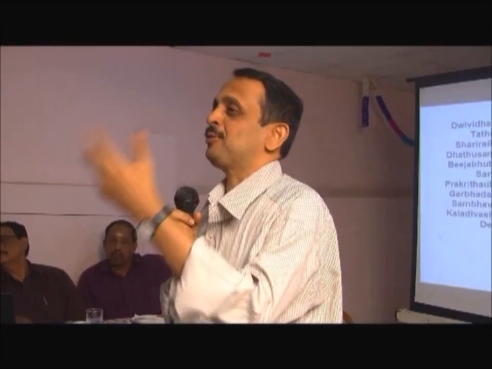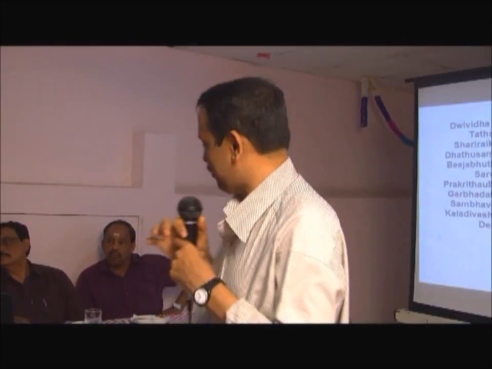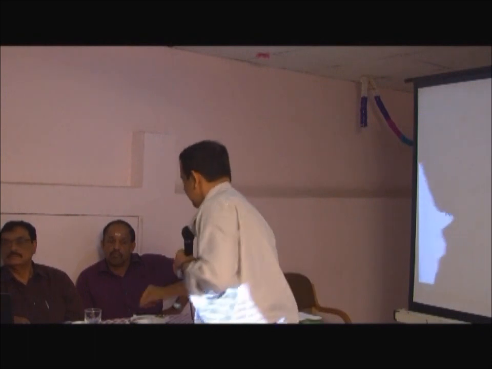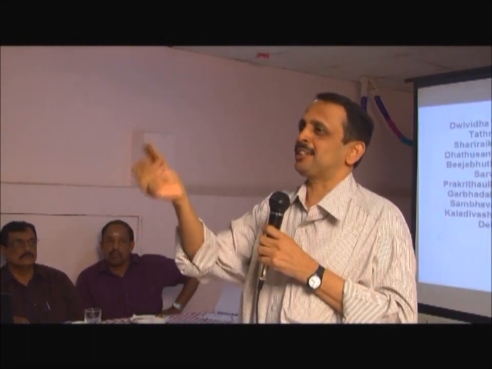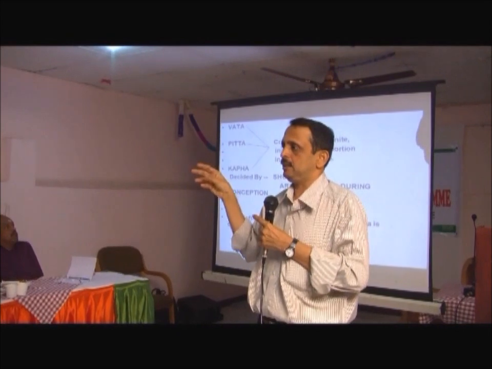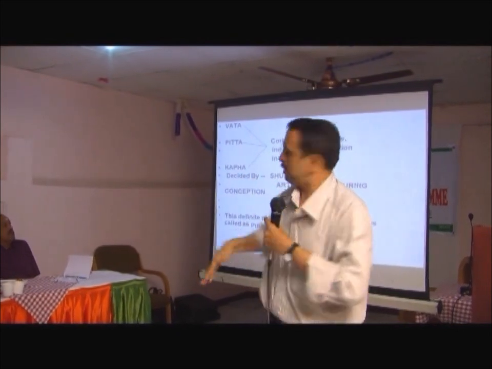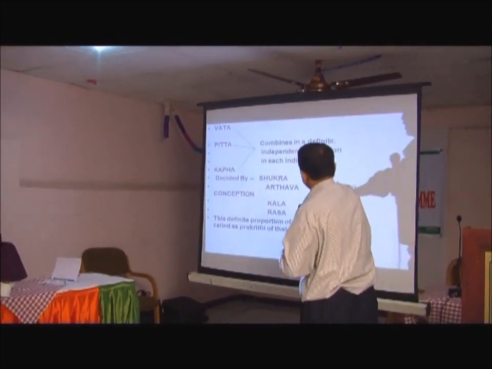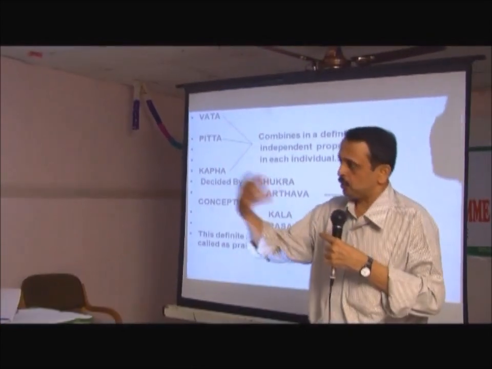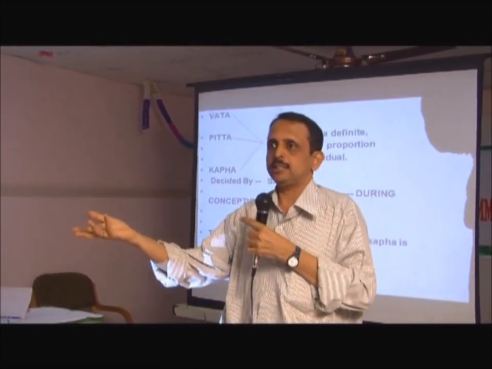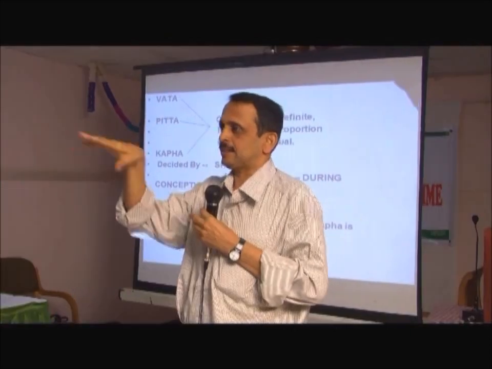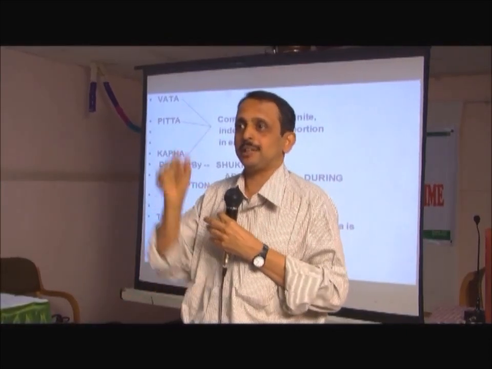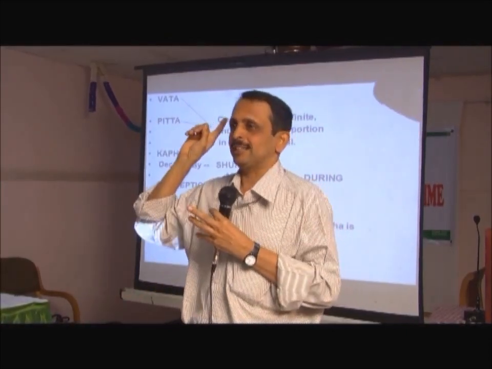I have already explained, sama to what? That's what I want. So for example, one biscuit is there, it's a dravya. It is sama to what? I should tell. Something should be there, a standard. It is sama to the standard. What is that standard? Rasa and kala. That is how Prakriti is formed. By that, the definite proportion of Vata, Pitta, Kapha of a new conceptive individual is decided at the time of birth. So the health of a person is decided at the time of conception itself.